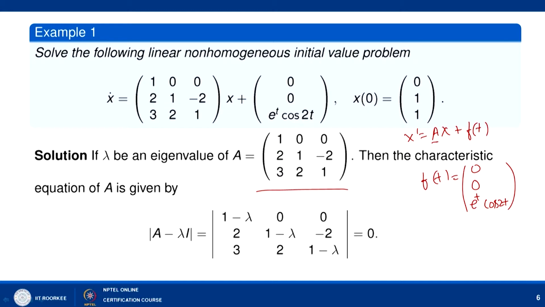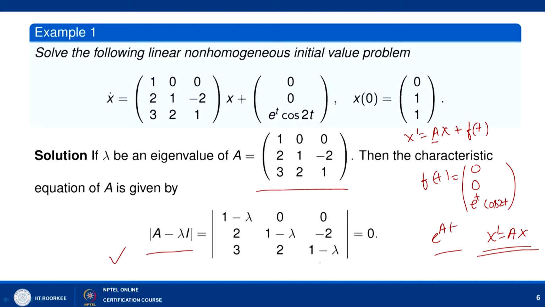Now we need to calculate the fundamental matrix e to the power At. Since it is a constant matrix, let us find e to the power At with the help of the fundamental matrix of solutions. For that we need to find three linearly independent solutions of x dash equal to A x. So let us first find the eigenvalues of the coefficient matrix A. Consider the characteristic equation of A, that is the determinant of A minus lambda I equal to 0, that is the determinant of [1 minus lambda, 0, 0; 2, 1 minus lambda, -2; 3, 2, 1 minus lambda] equal to 0.